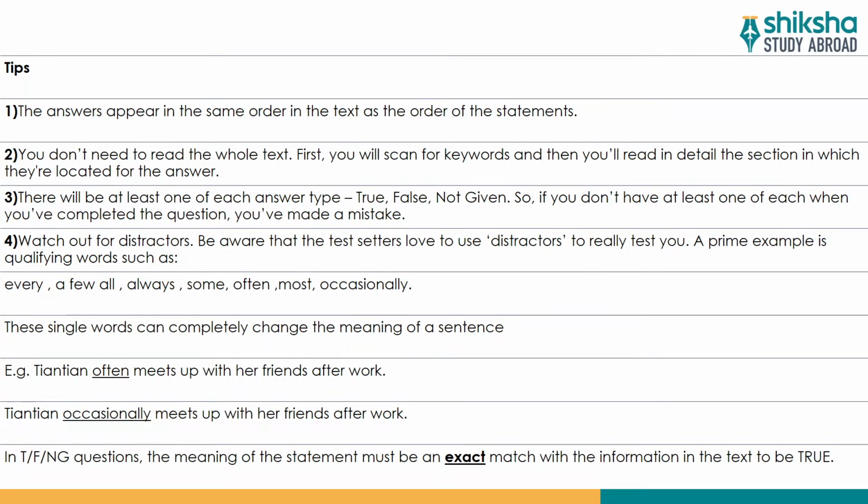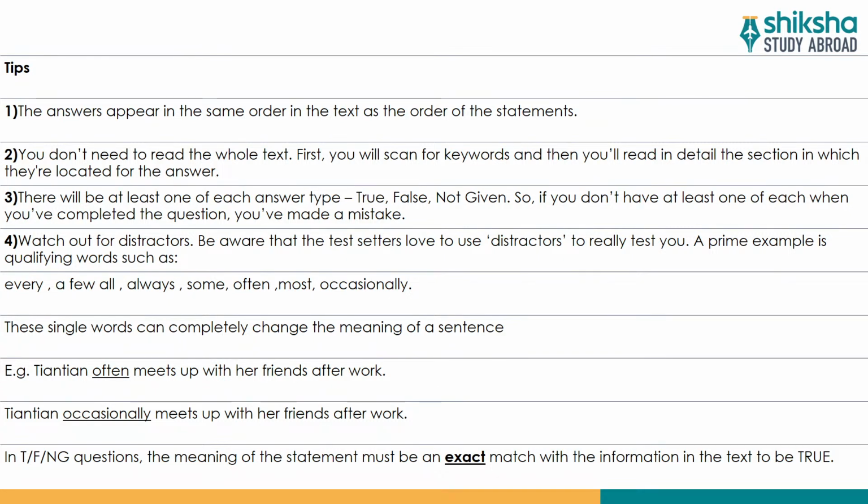So, a prime example here of qualifying words or distracting words are every, a few, all, always, some, often, most, and occasionally. These are just a few examples which I have given you here so that you can understand what are the words which act as distractors. There are many more, and you might encounter many more distracting words like these in your paper.